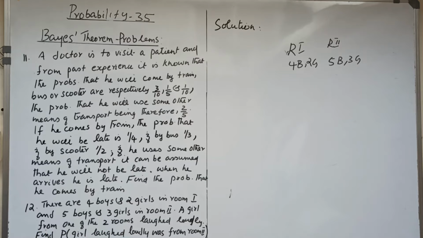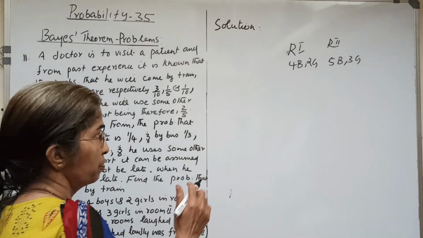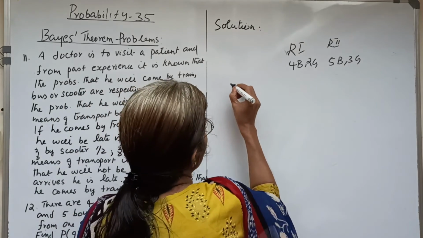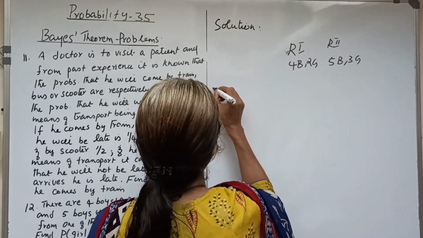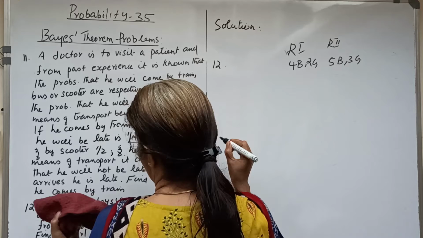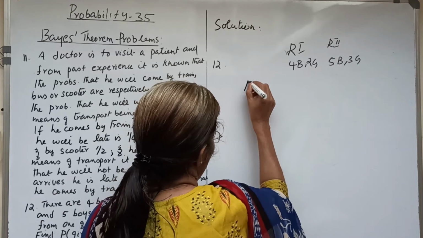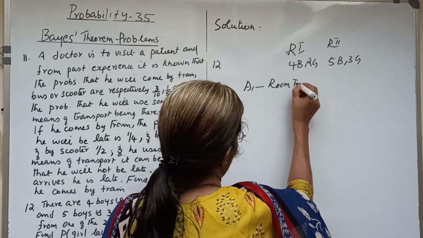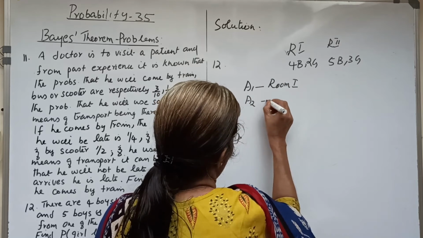It is very simple to calculate this probability by Bayes theorem. So what are the events? The 2 alternatives are A1, room number 1, and A2, room number 2.